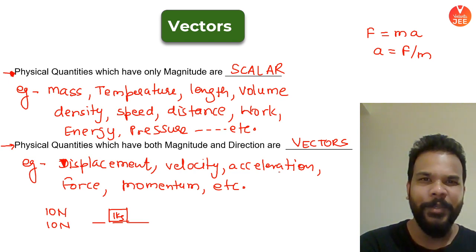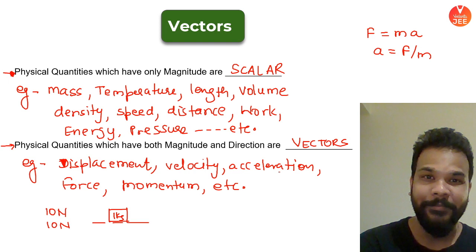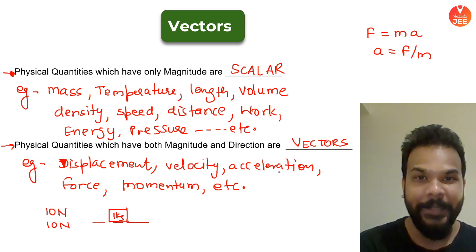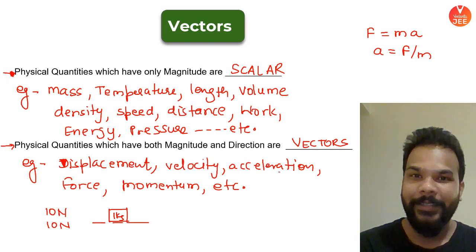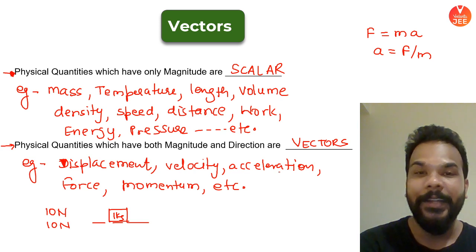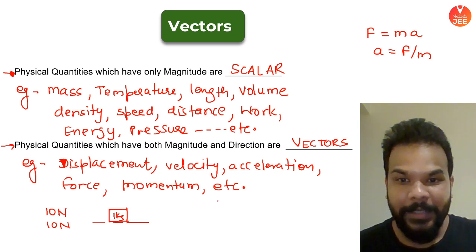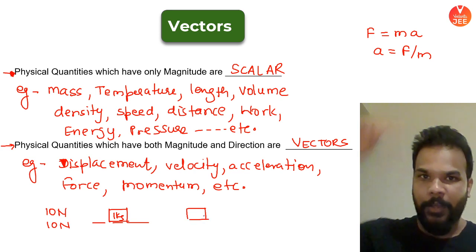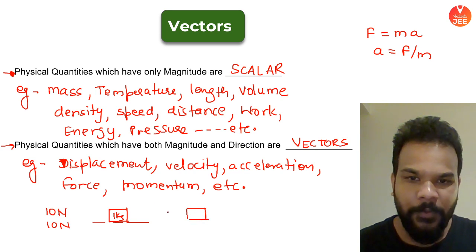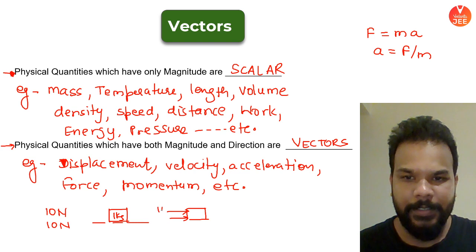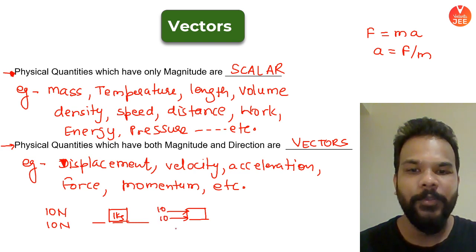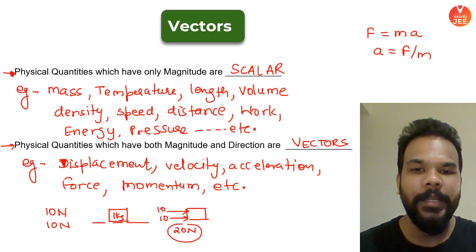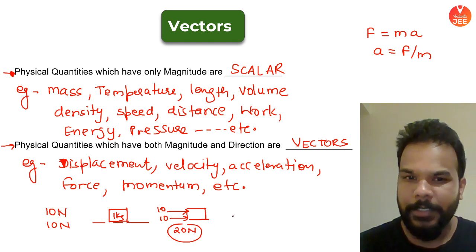I can see some of you are saying 0 as well. Hmm. So let me tell you guys, this is what the vectors quantity create a confusion about. So if you have a top view of this body, if you are looking at it from the top, if you apply both the forces like this, 10 and 10, then the net force acting on the body is how much? 20 Newton. So the acceleration also becomes 20 by 1, that is 20 meter per second square.